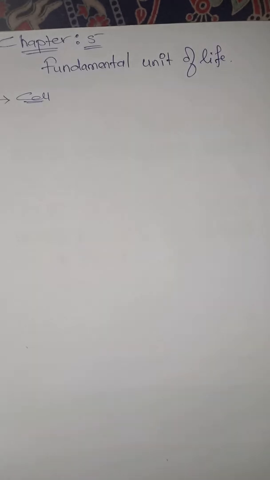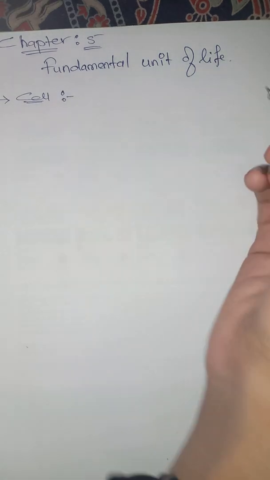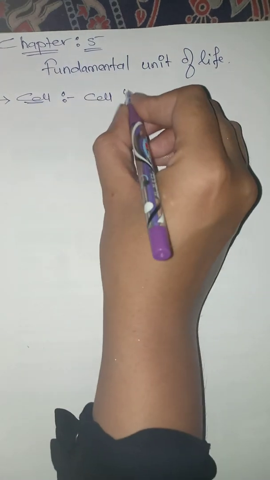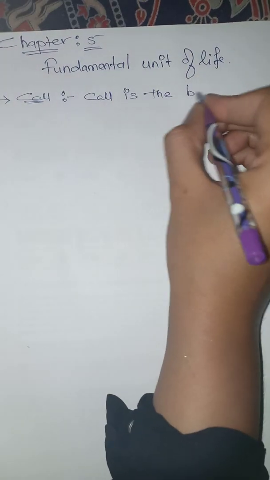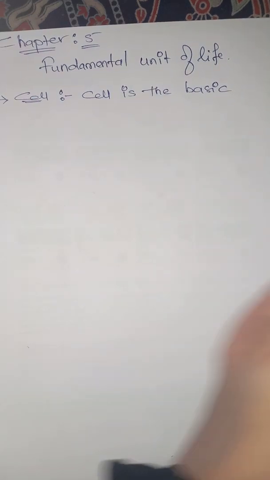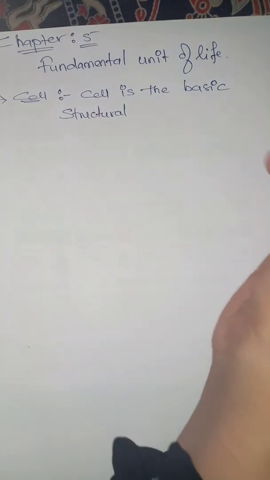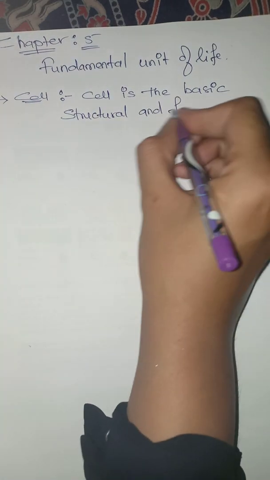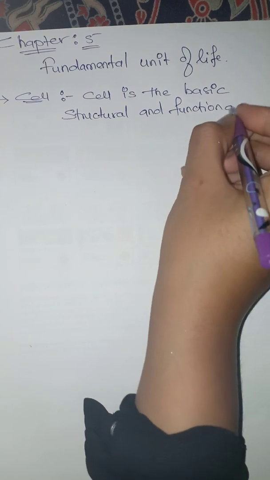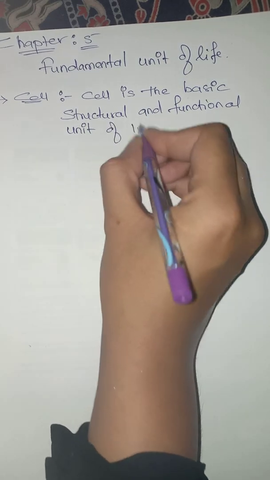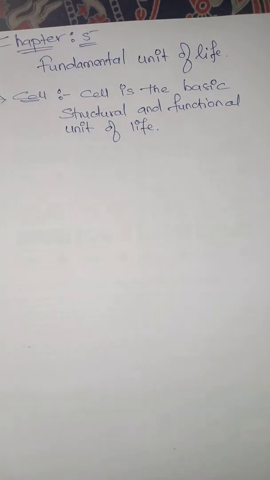So if I ask you, what do you mean by a cell, or what is a cell? When we define the cell, it is said that a cell is called the basic structural and functional unit of life. So this is what we have about the cell.